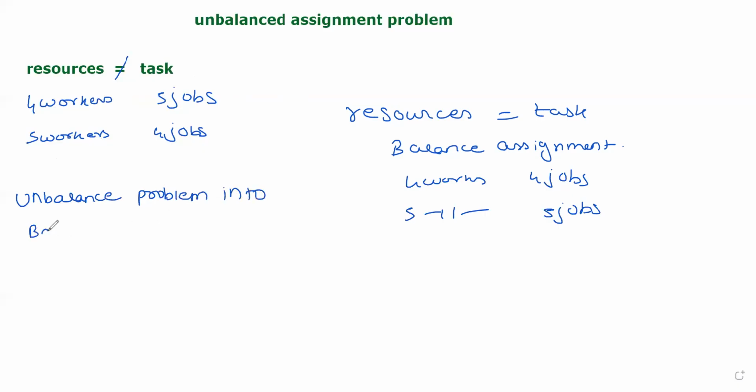into a balanced problem. See, 4 workers and 5 jobs. This is unbalanced. So I will convert this unbalanced into balanced. How? I will introduce a new worker who will be a dummy worker. He will not be a real worker, but a dummy worker. Here I will introduce a new job, which will be a dummy job. And the cost or the time or whatever it is, that will be given as 0.